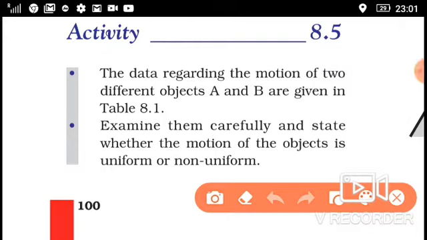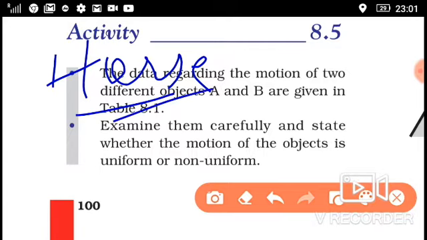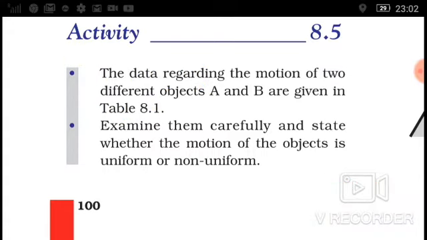Now for non-uniform motion examples: the motion of a person. If a person moves in a crowded area, that is non-uniform motion. The motion of a mosquito is also non-uniform motion. A horse also moves with non-uniform motion. These are all examples of non-uniform motion. I hope you understood what is uniform and what is non-uniform motion.